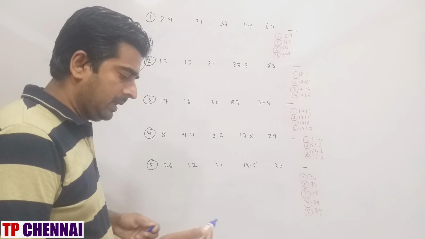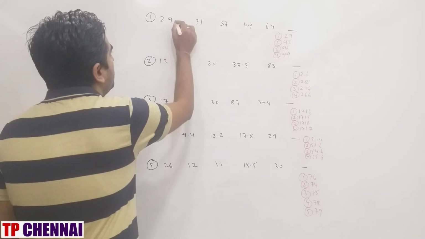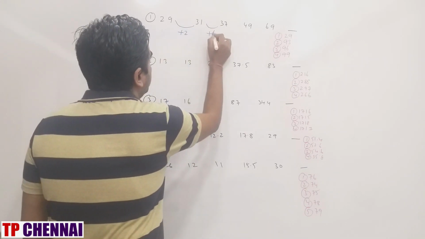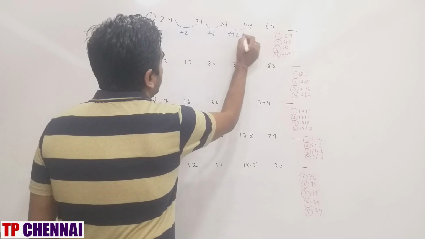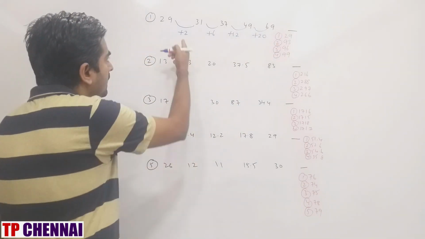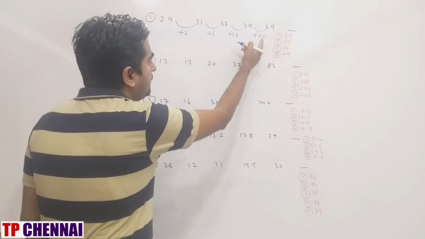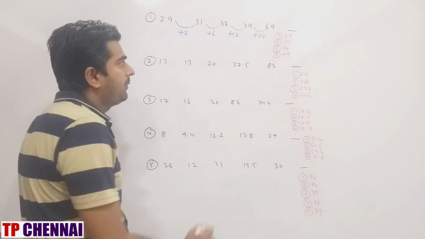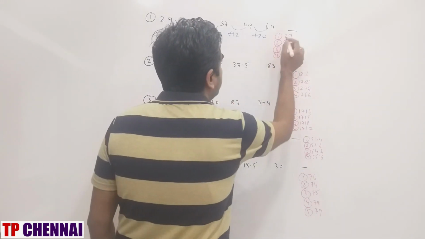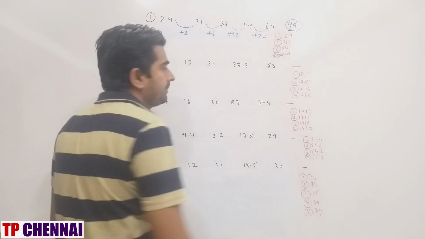We need to identify the pattern here. The series is not increasing that much. How much gap is there? Plus 2. Then plus 6. Then plus 12. Then plus 20. This is 1 square plus 1, this is 2 square plus 2, this is 3 square plus 3, this is 4 square plus 4. The next number will be 5 square plus 5, which is 25 plus 5, 30. 69 plus 30 is 99. So my answer is the fourth option.